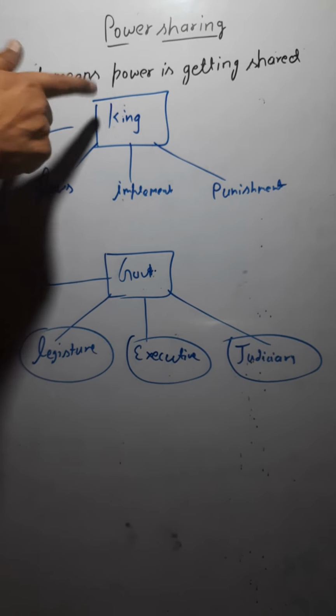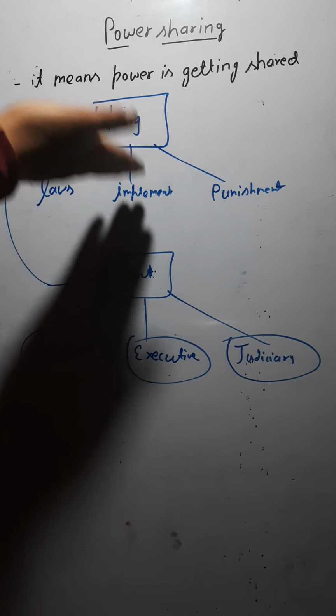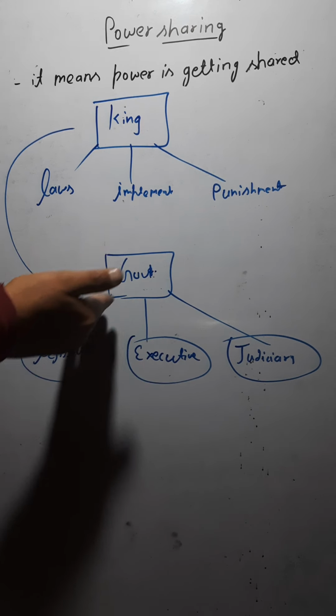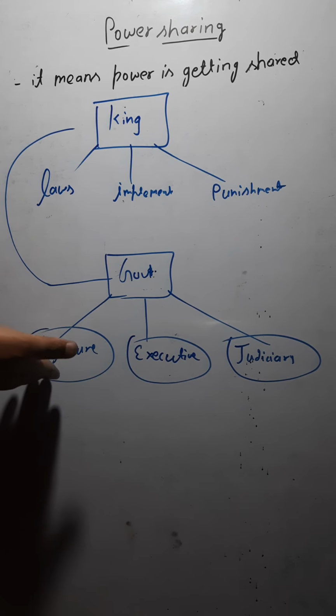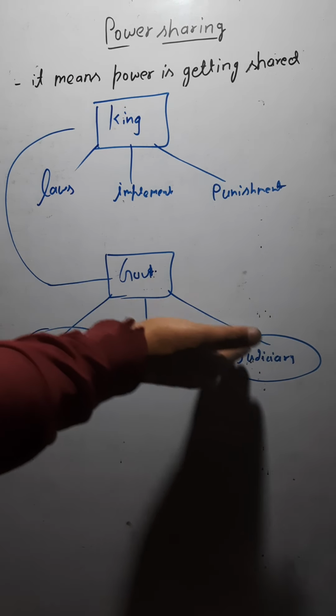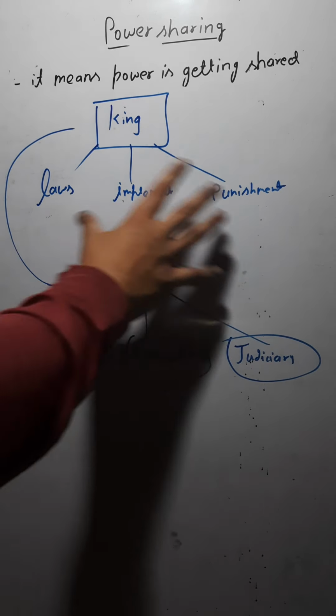The total power used to be there with the king. The king was the sole authority to make laws, to implement laws, to decide the punishment. But it is not so now. The laws would be made by the legislature and implemented by the executive, and the punishment would be decided by the judiciary if the laws are not being followed. Are you getting it or not? So this is the concept right now.